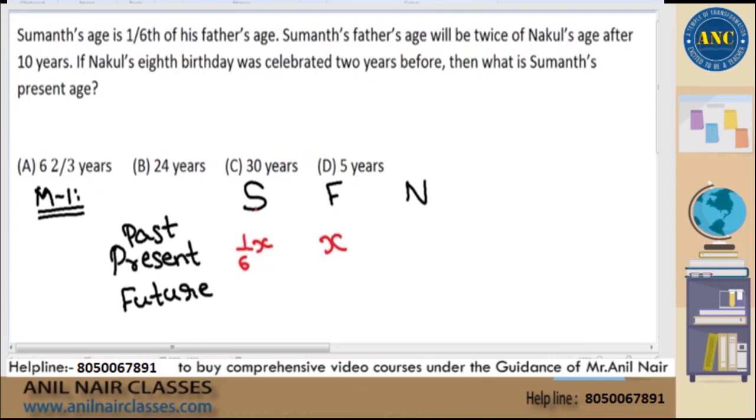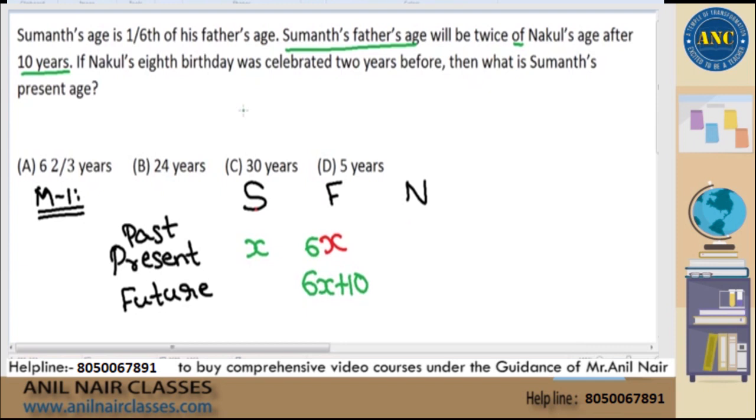So what I will do is, I will call Sumant's father's age as 6x. Why? Because 1/6 of 6x is nothing but x. I hope it is clear. 1/6 of 6x is nothing but x. So Sumant's father, I will call it 6x. Sumant will become 1/6 of 6x, which is x. Now read the next statement. Sumant's father's age will be twice of Nakul's age after 10 years. After 10 years, Sumant's father will be 6x plus 10. He will become twice of Nakul's age. But as of now, we don't know the present age of Nakul, right? We don't know the present age of Nakul.